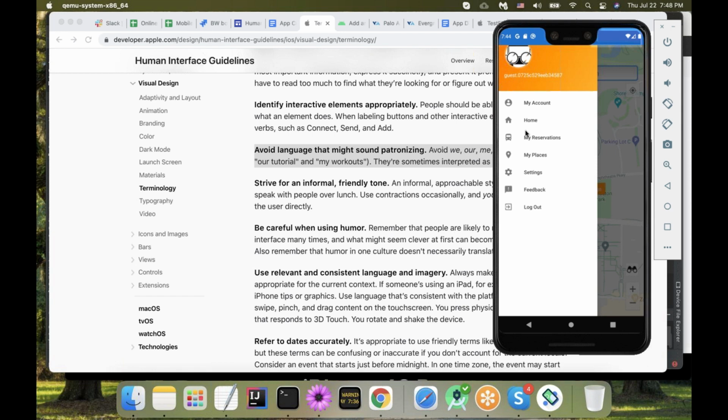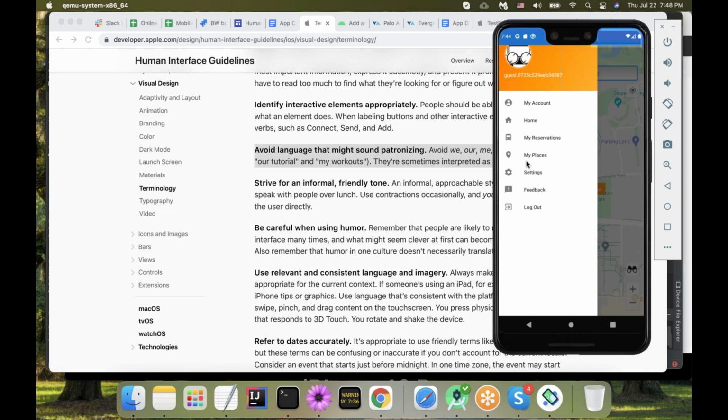I have a few screens here. One is called My Account. Well, whose else account could it be? This is not a multi-user application. Then I see I have my reservations, and then we have my places. So we're now violating the human interface guidelines from iOS, which ask to avoid language that might sound patronizing.